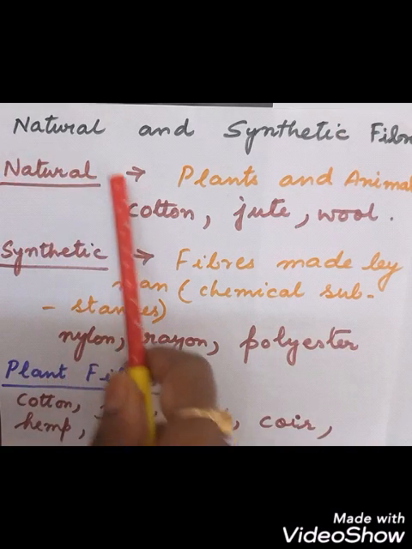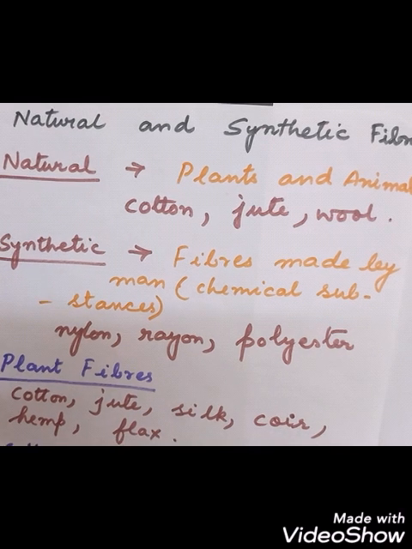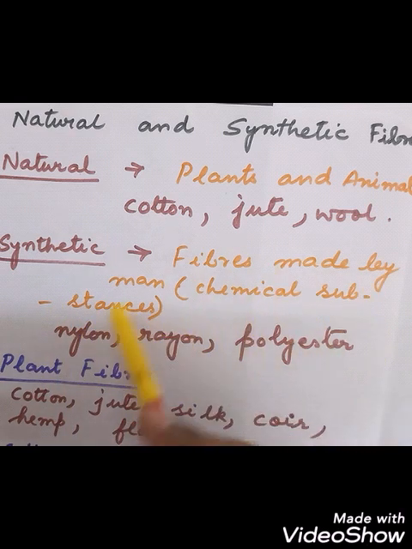So how many types of fibers are there? Natural fibers and synthetic fibers. From the term only you can see that natural fibers are obtained from plants and animals, from nature, and synthetic fibers are made by man. They are artificially made by the use of chemical substances. What are the examples? Nylon, rayon, polyester. The synthetic materials that are used for making clothes are called synthetic fibers. Okay.